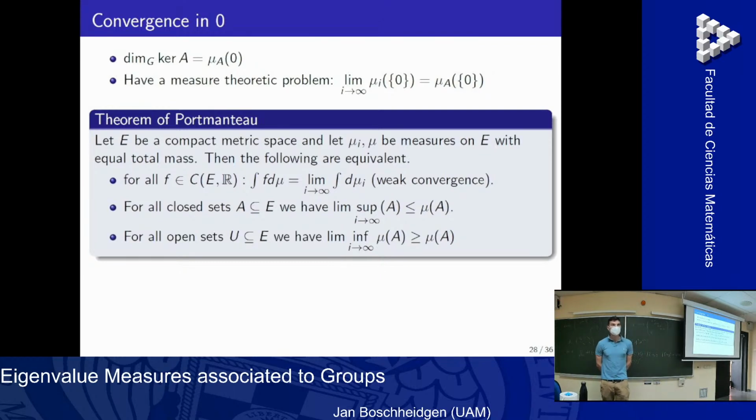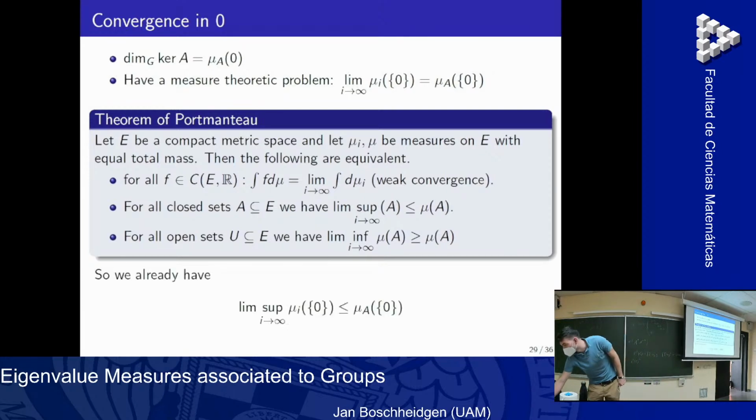The good thing is this weak convergence of measures already gives us something, because it gives us one direction. The weak convergence, this is the theorem of portmanteau, and this is what we're given. This just came from the trace. We had this trace convergence. Because this is equivalent to the second part, for all closed sets, we get one inequality already, because 0 is a closed set. So we already get one half. The second part is more difficult.